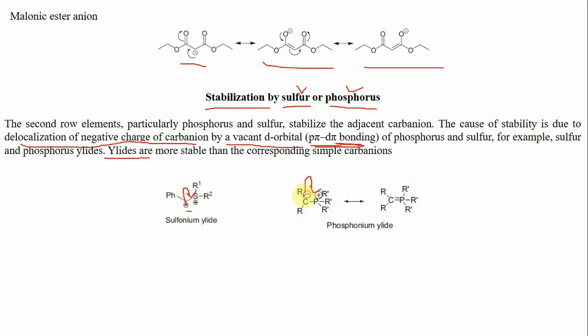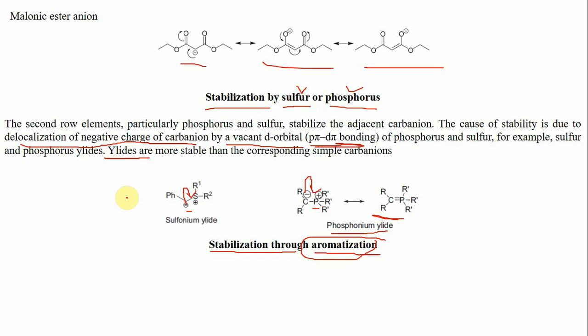So this negative charge, or the negative lone pair of electrons, can go into the d pi orbitals of this phosphorus to give this structure. So they are also stable in nature. Now these carbanions are also stabilized by aromatization. That means when these carbanions become aromatic in nature, they become much more stable as compared